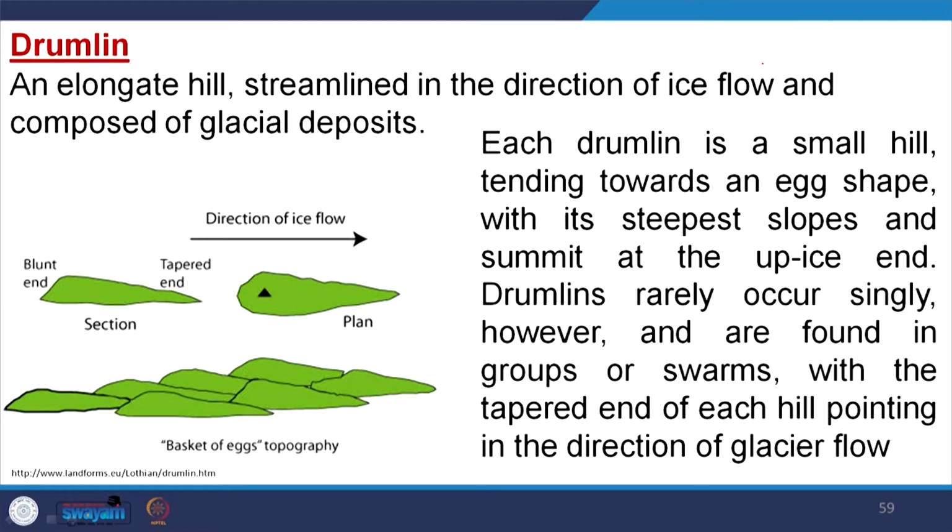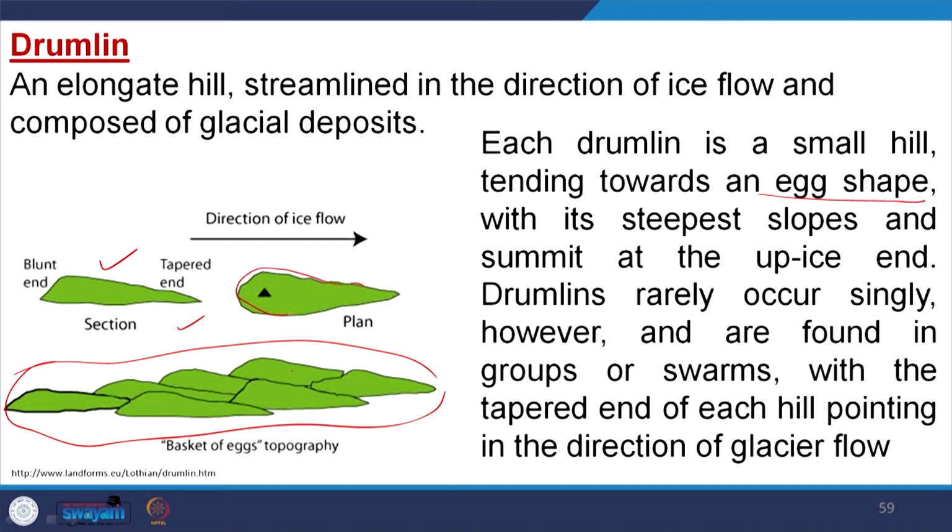Another type of deposit is called drumlin. It is an elongated hill streamlined in the direction of ice flow and composed of glacial deposits. Each drumlin is a small hill. So, now you see here, this is a small hill type, and if a number of them are forming here, this is called a drumlin field. Tending towards an egg shape, if you see this plan view, it looks like an egg shape with the steepest slope and summit at the up-ice end.